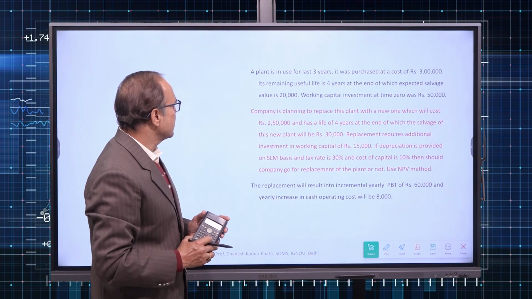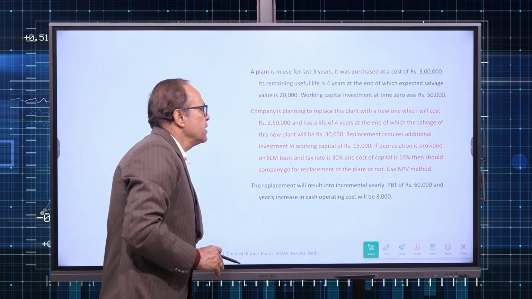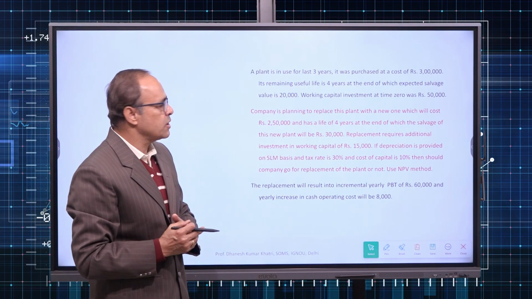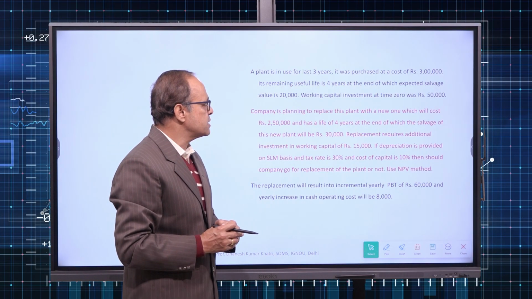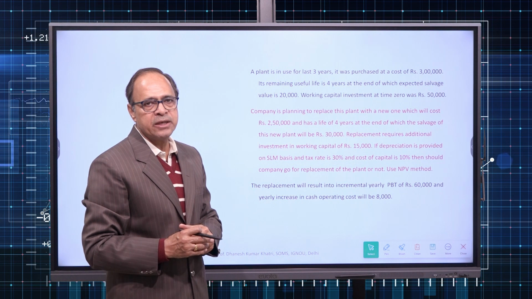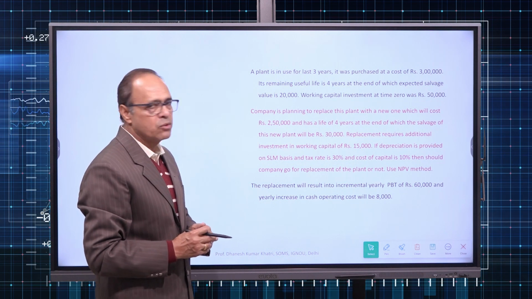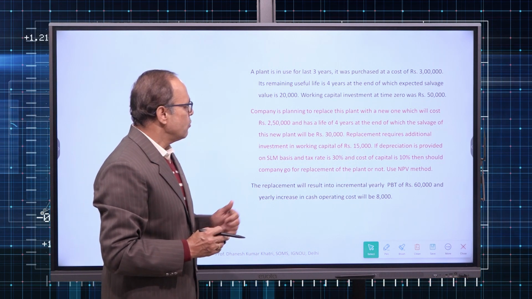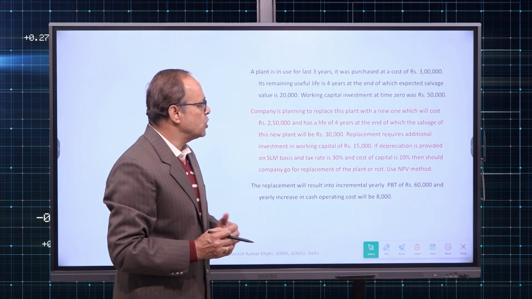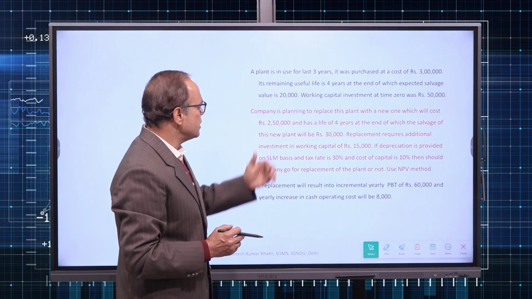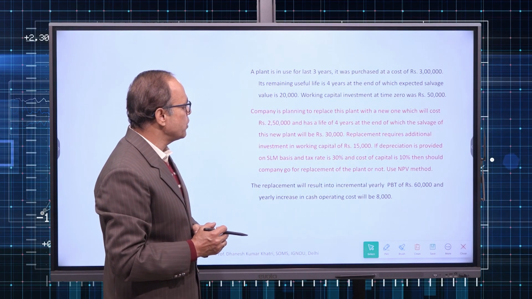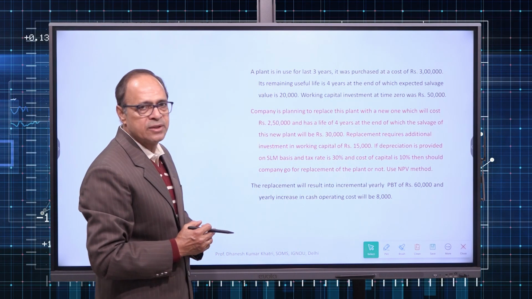If you see this numerical, a plant is in use for the last 3 years. It was purchased at a cost of 3 lakh. Its remaining useful life is 4 years, at the end of which it is expected to have a salvage value of 20,000. Working capital investment at time 0 was 50,000. The company is planning to replace this plant with a new one which will cost 2,50,000.